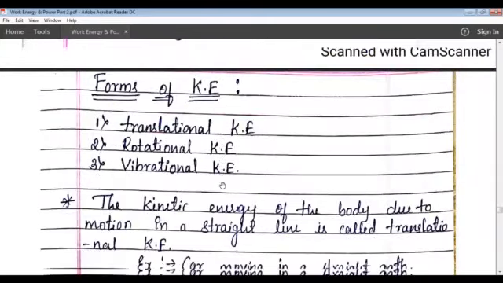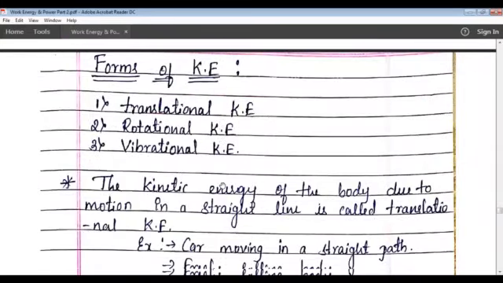Next, we will study the forms of kinetic energy. There are three forms of kinetic energy. First one is translational kinetic energy. Second one is rotational kinetic energy. Third one is vibrational kinetic energy.